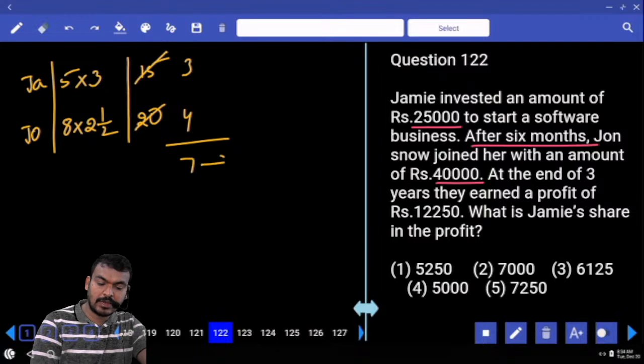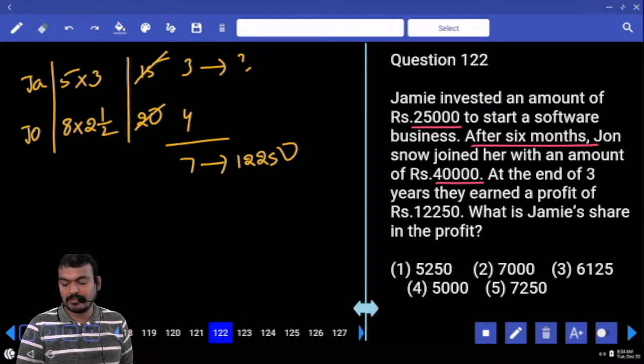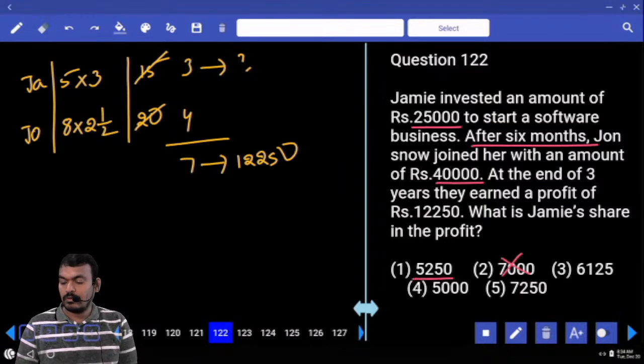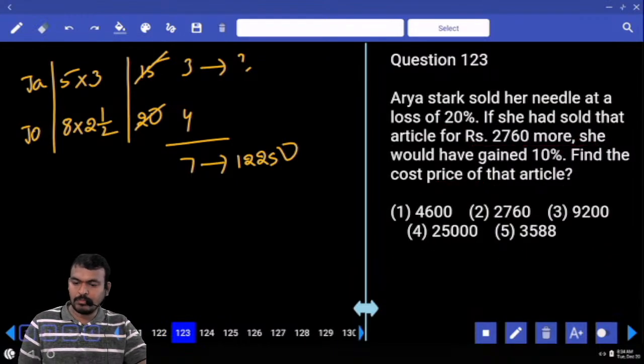What is the 7 parts value? 12,250. How many parts we need? 3 parts or not? Means answer must be multiple of 3. Yes or no? First option, 3 multiple. Second option. Third one. Yes or no? Fourth one. Fifth one. Then answer is first one.